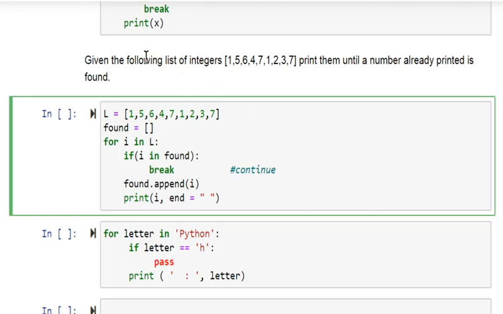Here this is the problem. Given the following list of integers, print them until a number already printed is found. That means you keep printing. Suppose you encounter a 1, you must stop printing.